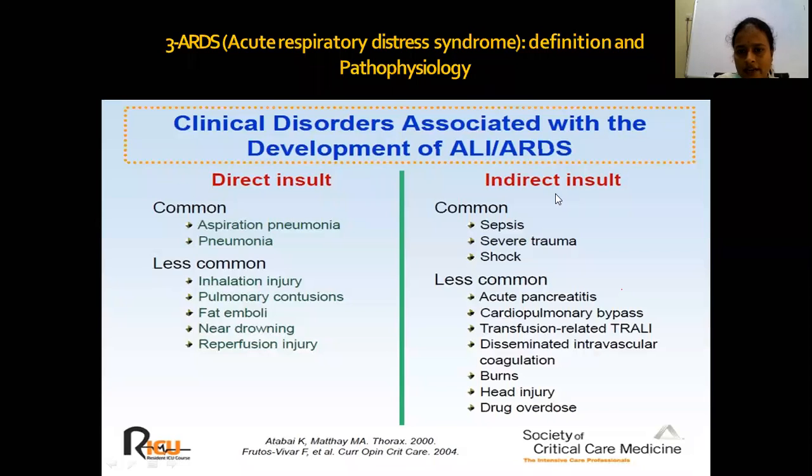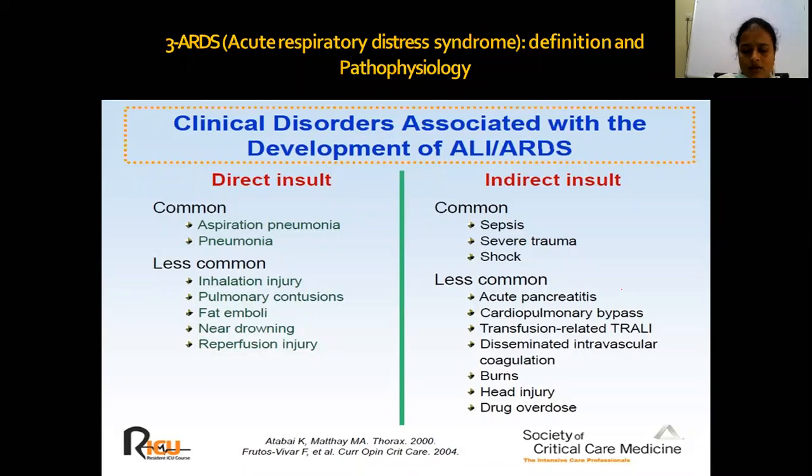What are the indirect causes? Sepsis, severe trauma, shock. Less common are acute pancreatitis, which also can cause ARDS, and cardiopulmonary bypass. Transfusion related injuries also can cause ARDS. Disseminated intravascular coagulation, even burns also can lead to ARDS, head injuries, drug overdose.